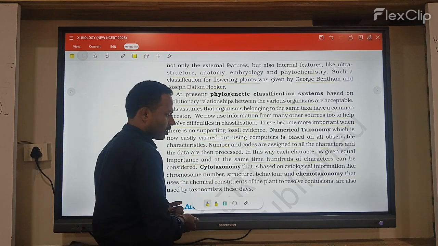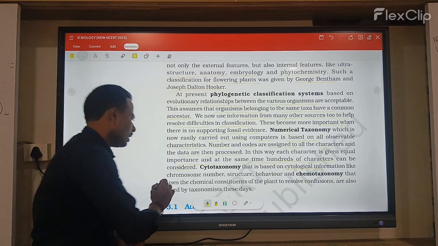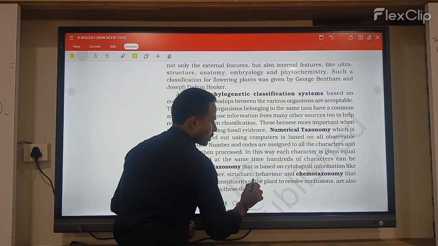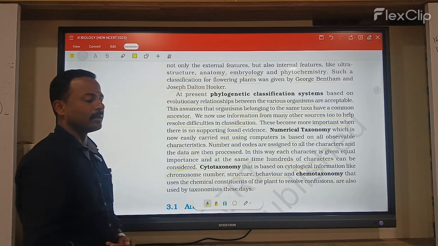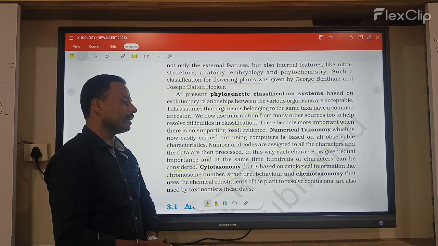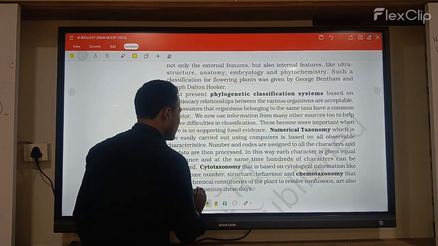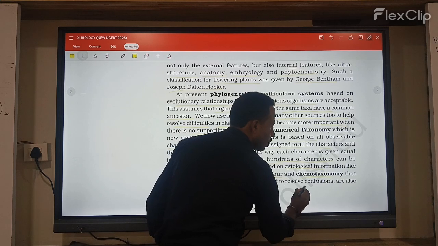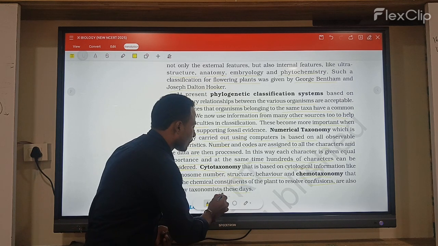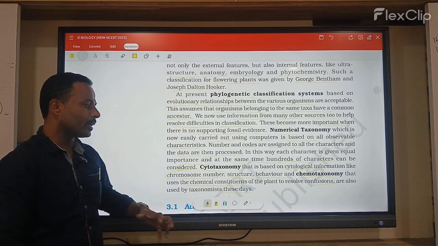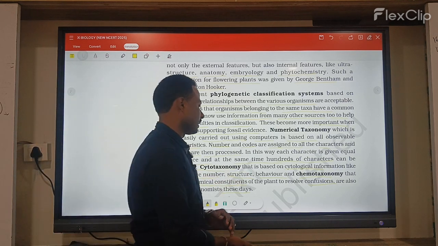And then next, cytotaxonomy, which is based on cytological information. What is cytological information? Chromosomal number, structure and behavior, and they are explained in cytotaxonomy. And here chemotaxonomy uses the chemical constitution of the plant to resolve confusions, and it is also used in taxonomy these days. The plant's chemical constitution is explained in chemotaxonomy.